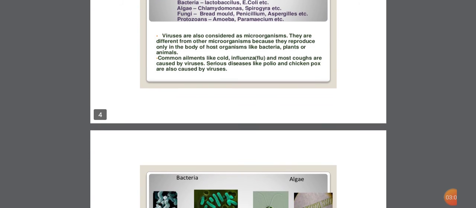Students, in the present situation, people are suffering from COVID-19. This is a disease spread by the coronavirus. Viruses are also considered microorganisms, but they are different from other microorganisms. Why?